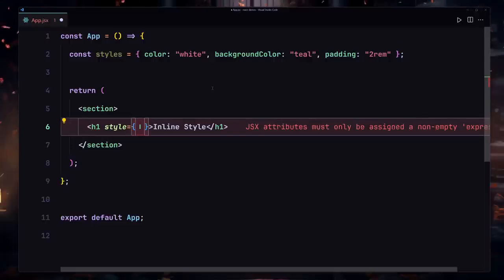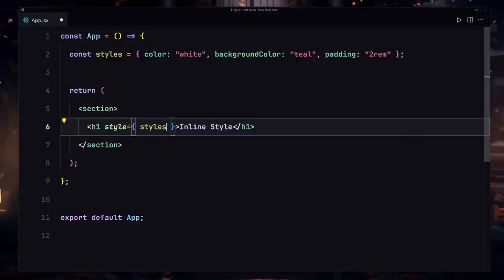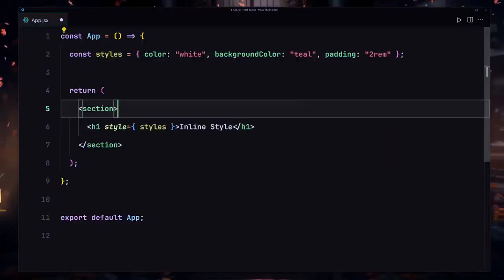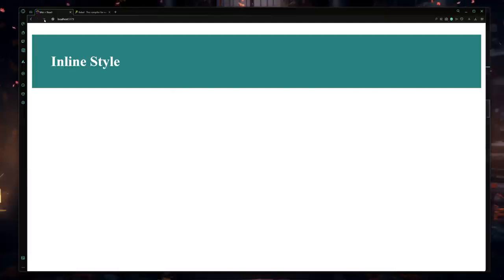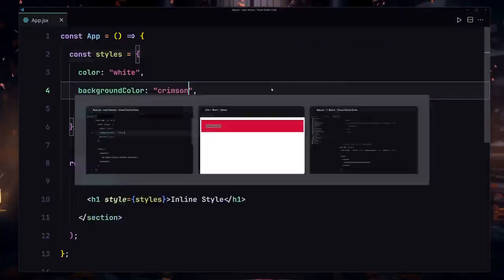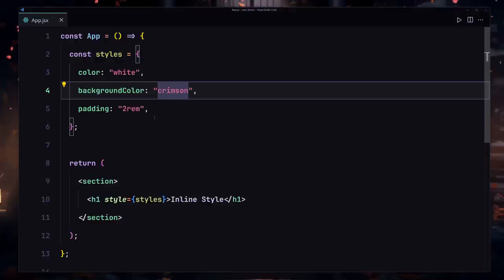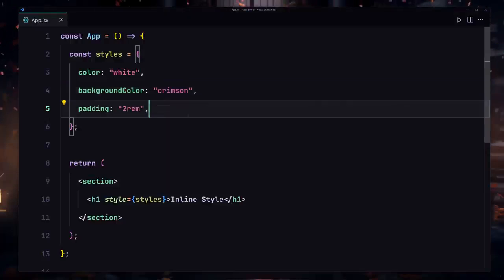So there's our JavaScript world right here. Now inside this JavaScript world, we are rendering our styling totally dynamically. So if I save my file, and refresh there, that's still going to work exactly the same. I can change the color of that to crimson or something like that, and here you can see it's still going to work. So that was the second way to style our component. Now let me show you one more way.